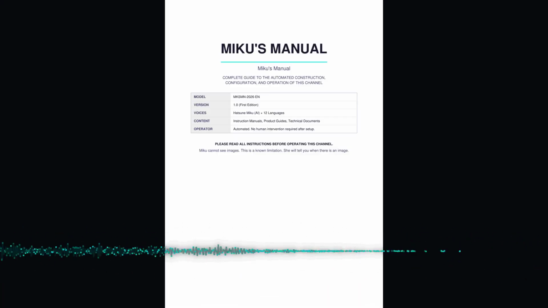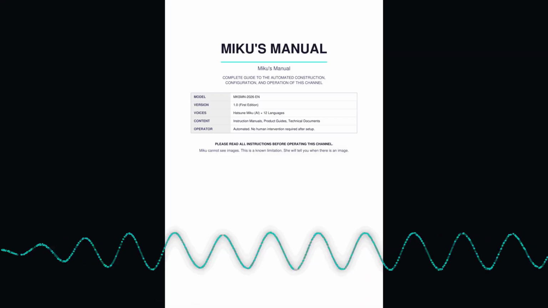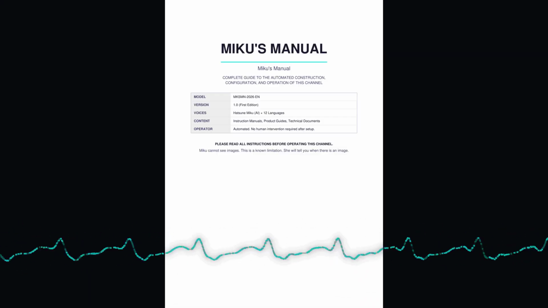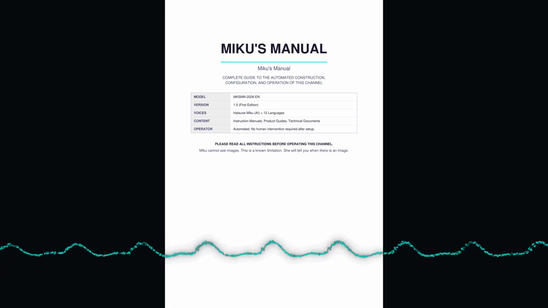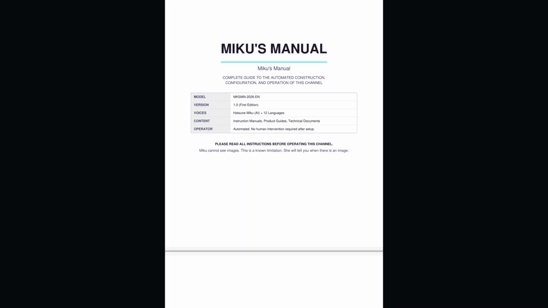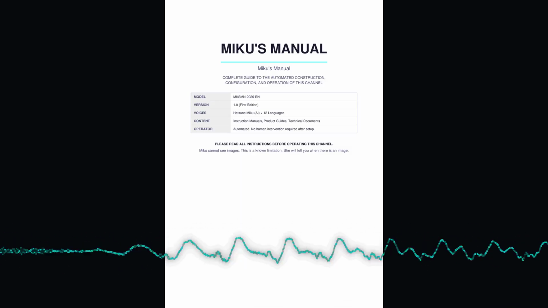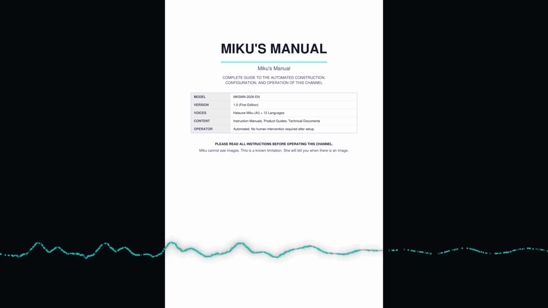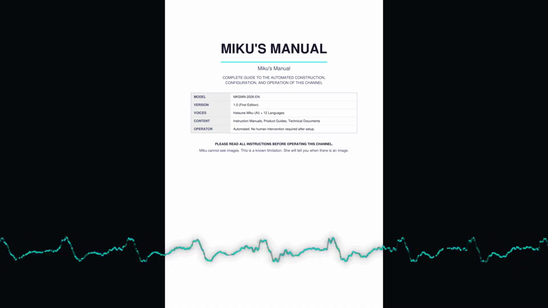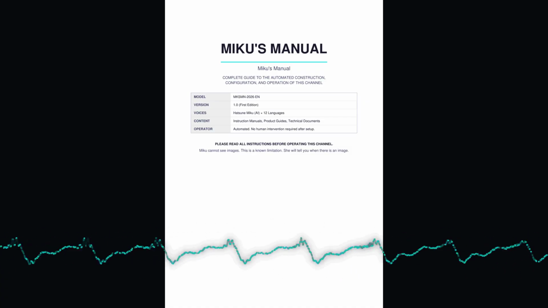The question of which documents to read was considered. Product instruction manuals were selected. The reasoning was as follows. Instruction manuals are written in a register that is technically precise, emotionally flat, and structurally rigid. Hatsune Miku's synthesized voice shares several of these properties. The combination was judged appropriate.